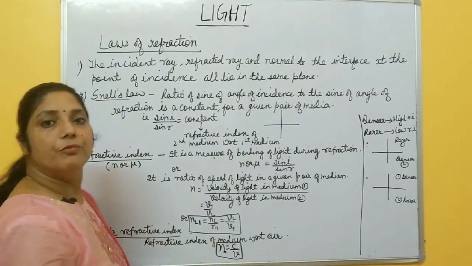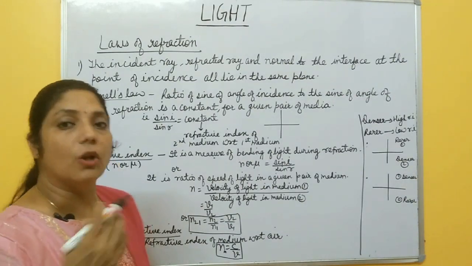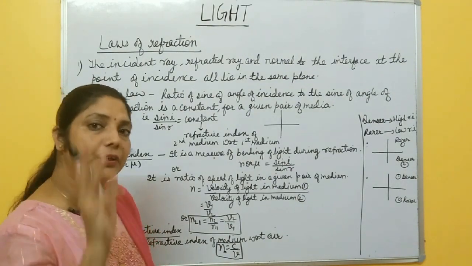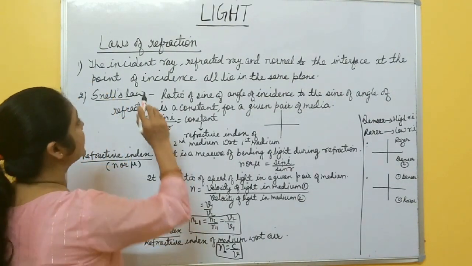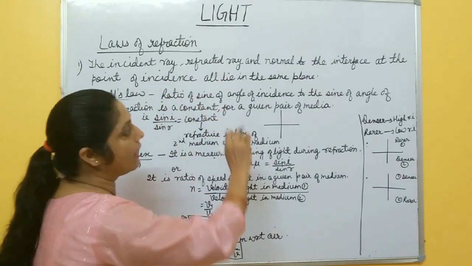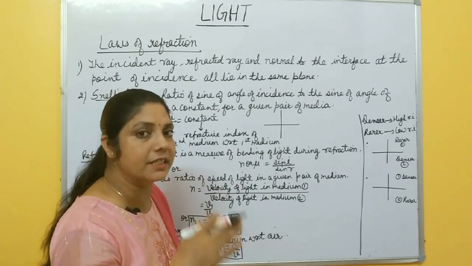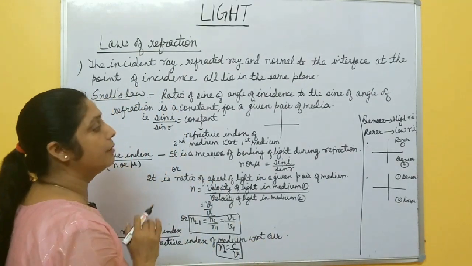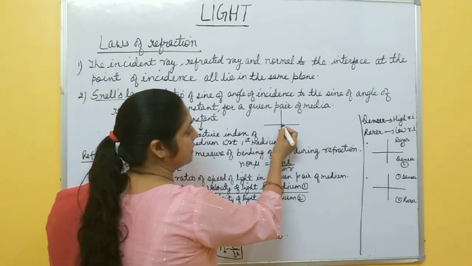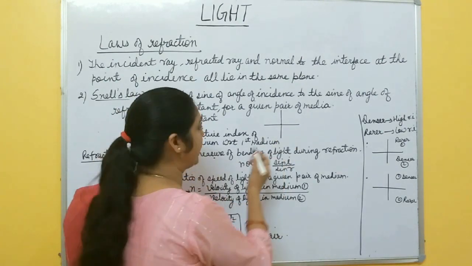Now, laws of refraction. Like laws of reflection, here also there are 2 laws of refraction. First one is: the incident ray, refracted ray and normal to the interface at the point of incidence all lie in the same plane. It will be more clear with the help of this example.